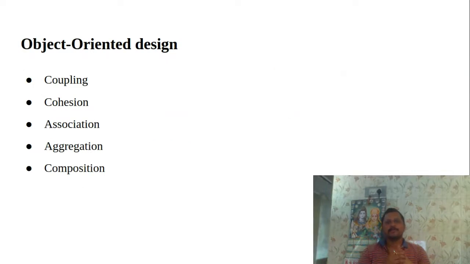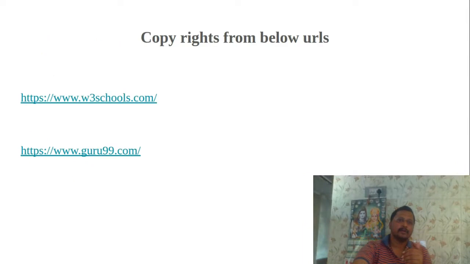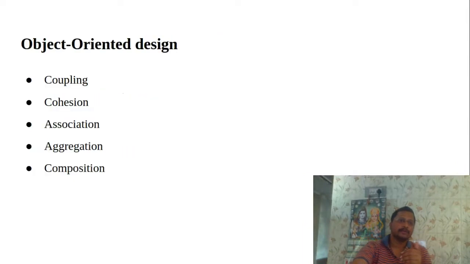These are the object-oriented designs which we discussed: association, aggregation, composition, and also coupling and cohesion. These are the main OOPS concepts we have discussed. These are the special OOPS concepts and the basic OOPS concepts. We have discussed both with examples clearly.